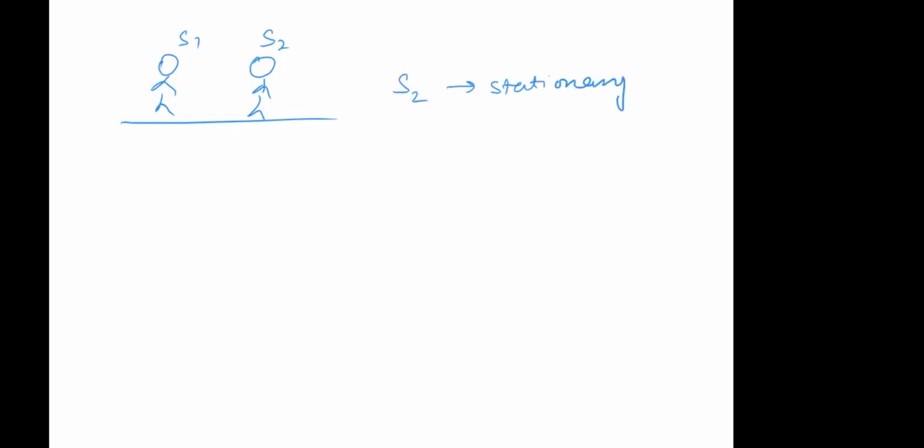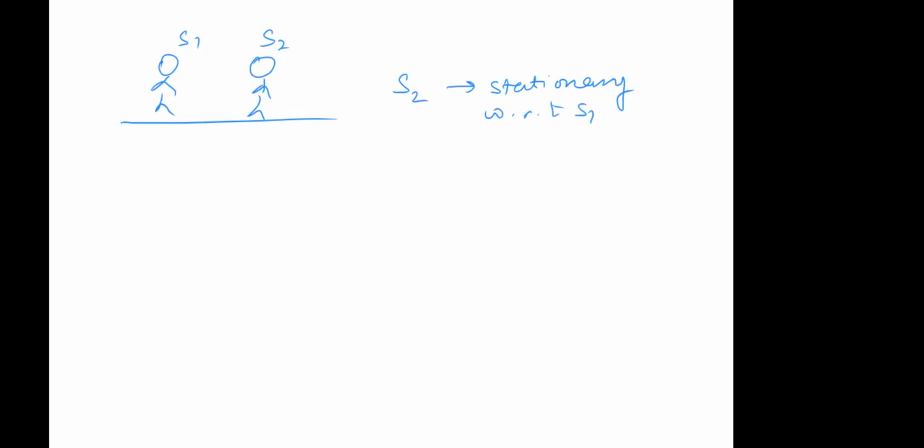See, what happens is that what you call static, first thing, what you call static. For example, let's say there are two students, S1 and S2, sitting in a class. Teacher is teaching, these two are sitting. So they'll say that S2 is stationary with respect to S1.